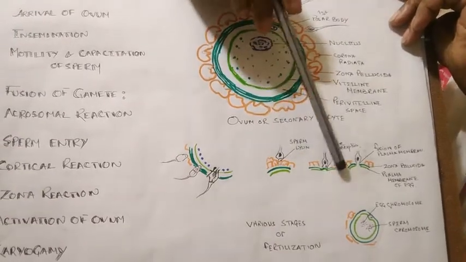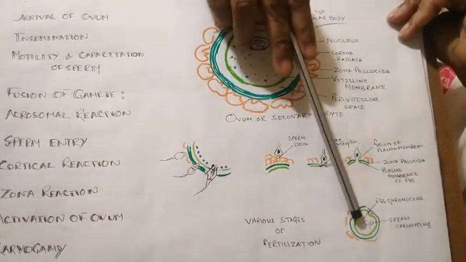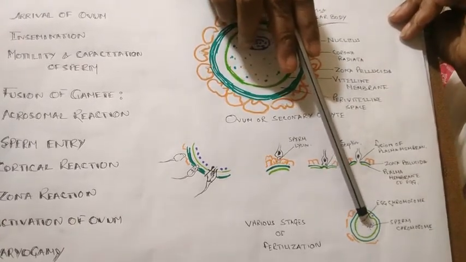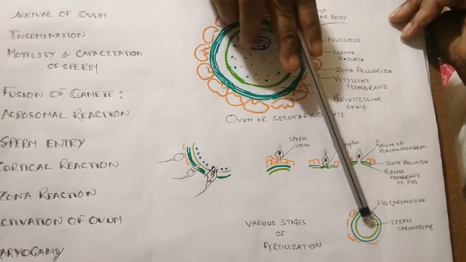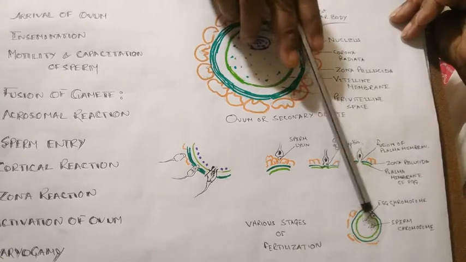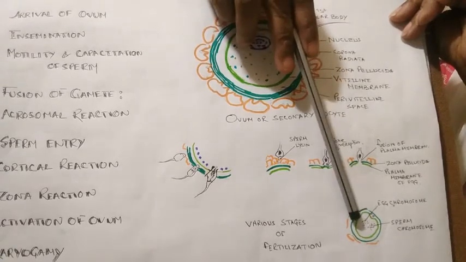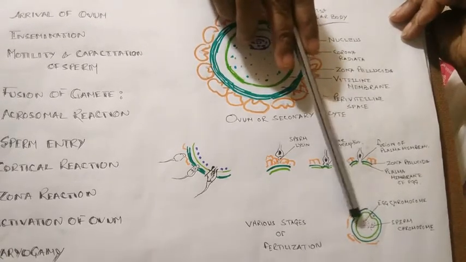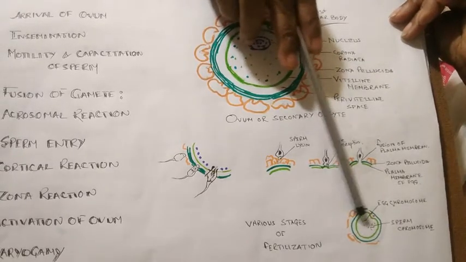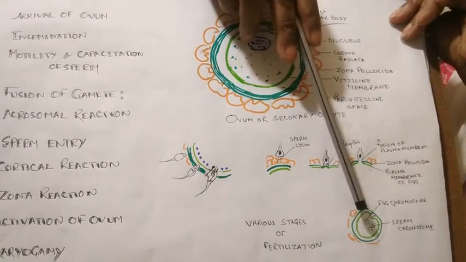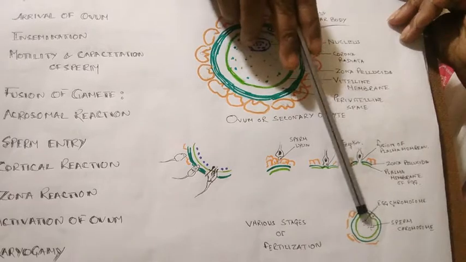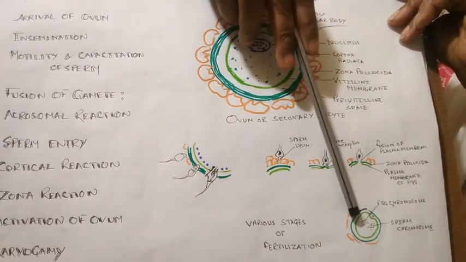So you can see here, now this male and female nuclei will come closer. The membrane covering them will dissolve, and there will be mixing of the chromosome material. The fusion of the gametes will occur, and that will form a single cell called the zygote.